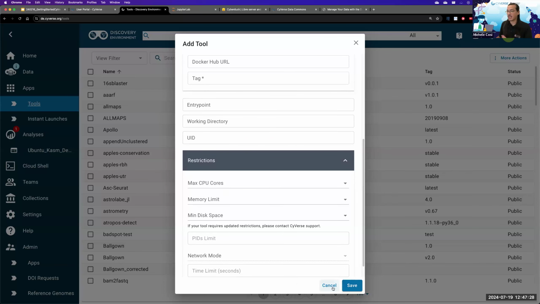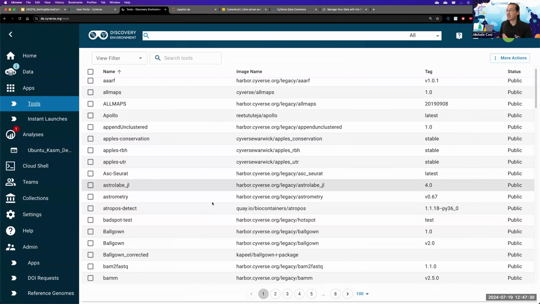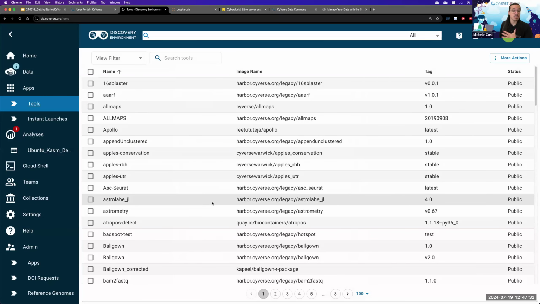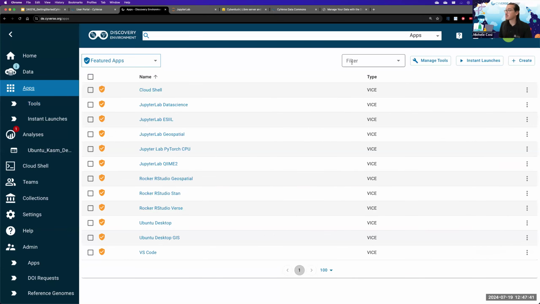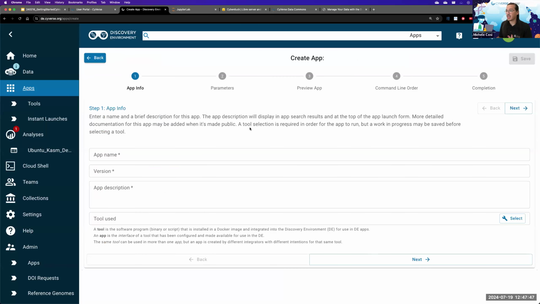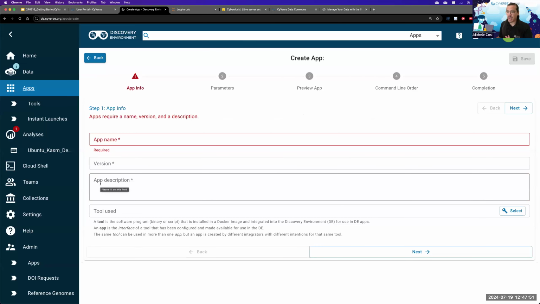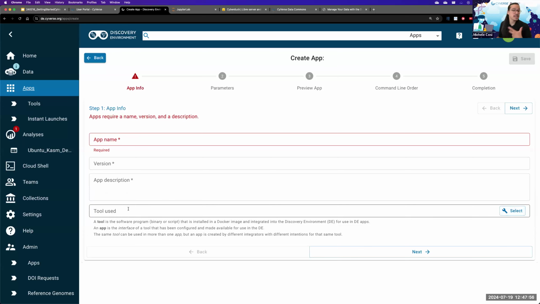Once you're ready, you can click Save, and as you can see, there are so many images that already have been registered. Once you have put your container on CyVerse as a tool, you go back to the App tab, click Create, where you can create an app or a workflow. And here you can add your app name, a specific version of your app, a description, and select the tool that you created.